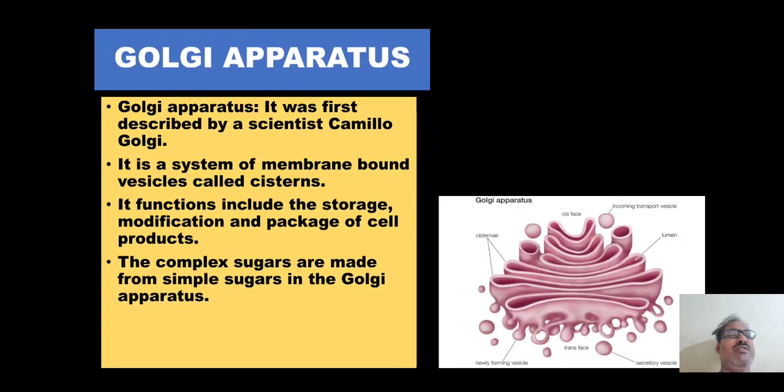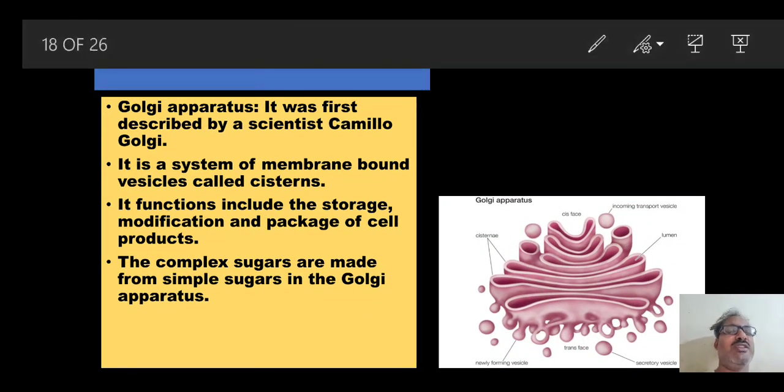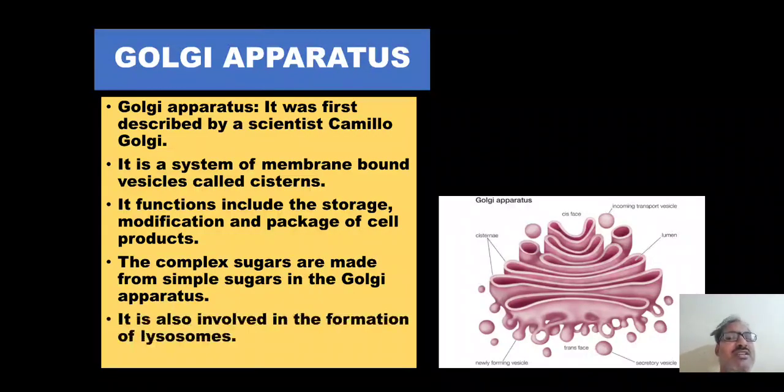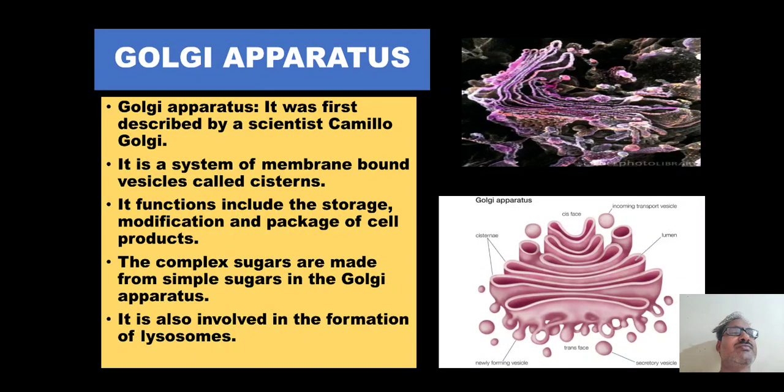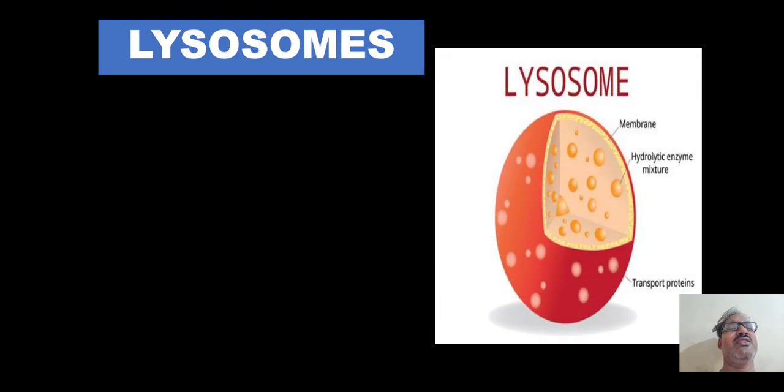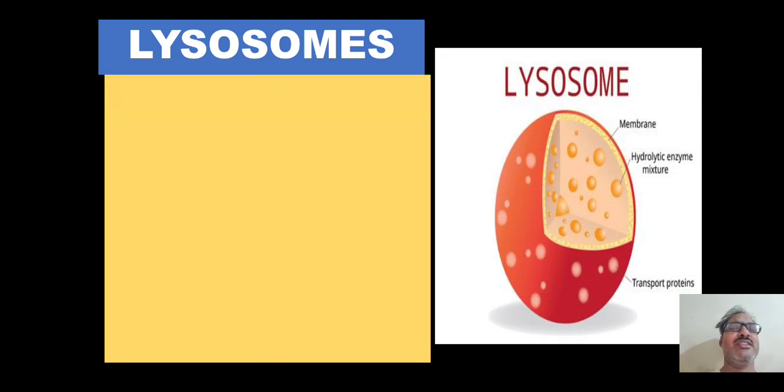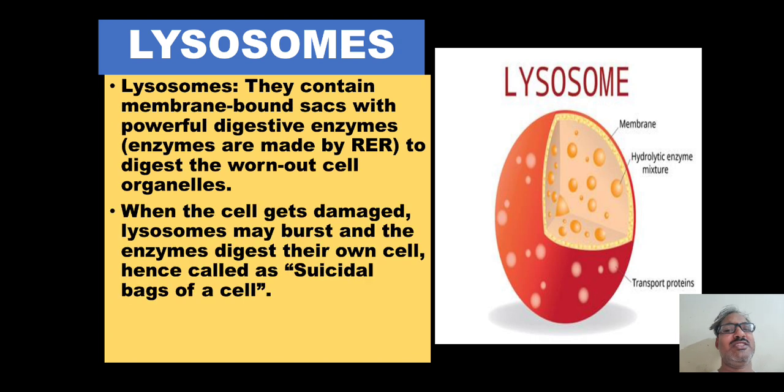Now we move to another cell organelle, that is lysosomes. Lysosomes are also called suicide bags, or scavengers. Their function is mainly restricted to cleaning. They clean the whole cell. If any waste is there, they destroy it and remove it from the cell.